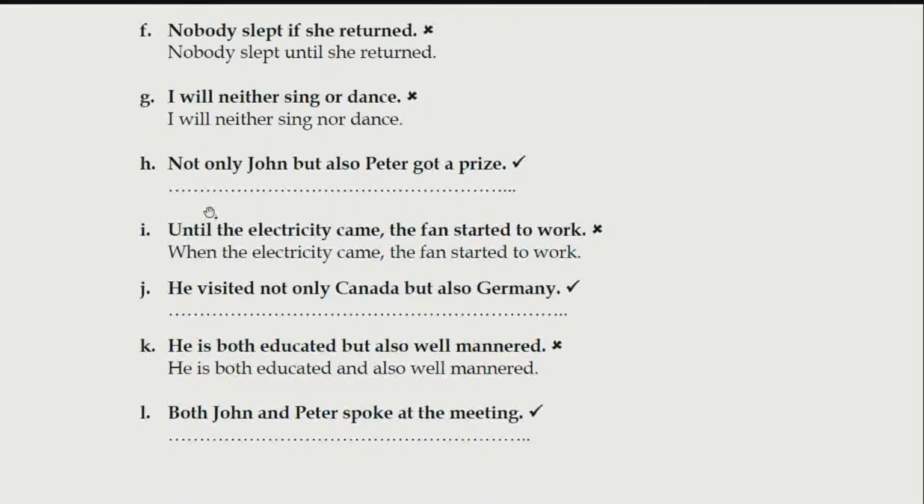Next one. "Until the electricity came, the fan started to work." And I told you earlier the meaning of until is जब तक. जब तक बिजली आई, fan started to work. Completely wrong sentence. जब बिजली आई, तब पंखा चलने लगा.